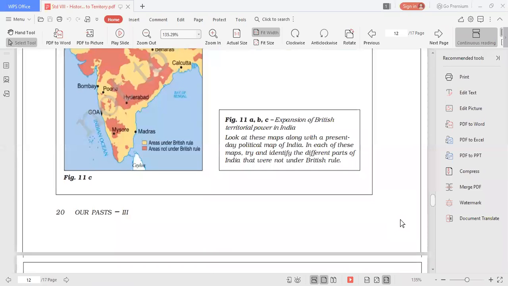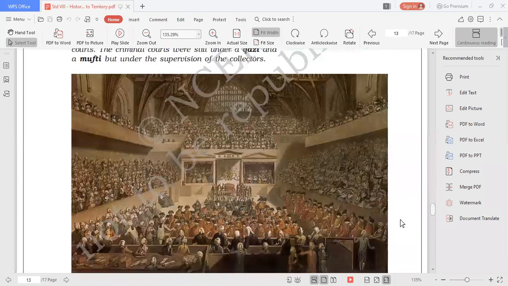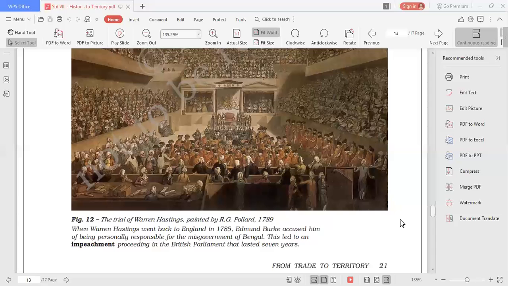Impeachment means a kind of hearing, a trial by the court. You are accused of doing something wrong, and when you are accused, the court sends summons to you, and you have to be present in the court for the hearing to determine whether you have committed any crime or done something wrong. So here in this particular picture is the trial of Warren Hastings, painted by R.G. Pollard in 1789.